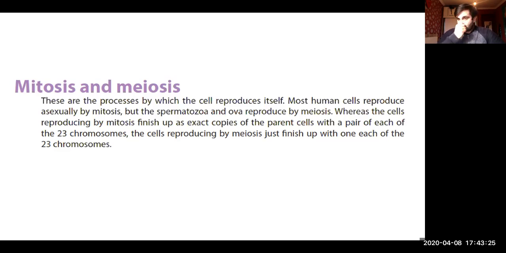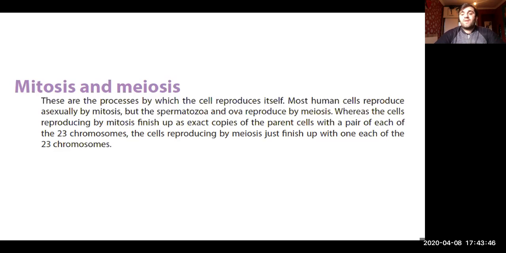For example, in the human case, a normal cell contains 46 chromosomes, 23 pairs of chromosomes. After mitosis, the two daughter cells will also contain 46 chromosomes and 23 pairs.